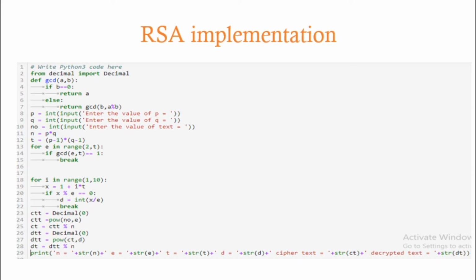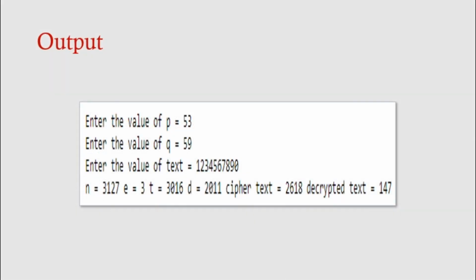Then in lines 24 and 25 we perform the encryption of the message, and in lines 26 and 28 we perform the decryption of the message. Then we print the ciphertext, the decrypted message and the encrypted message. This is the output of the above code, in which the user entered the values of prime numbers p, q, and the message that has to be encrypted. It returns the public key components, private key components, the ciphertext and the decrypted text.